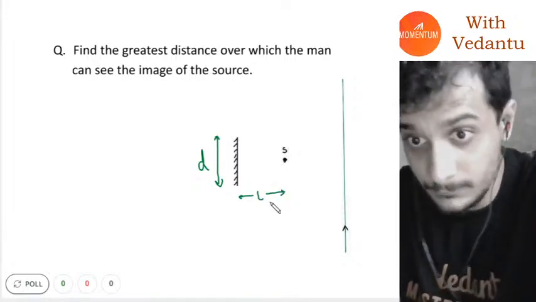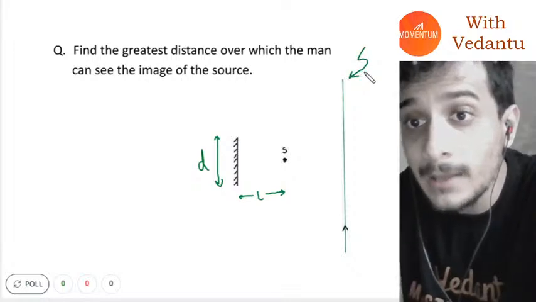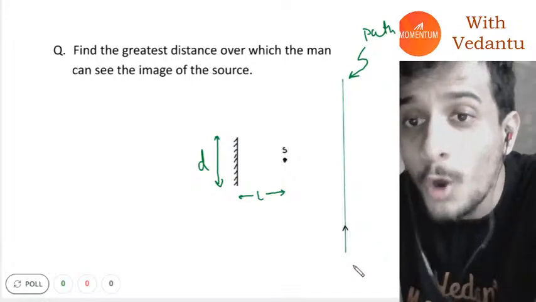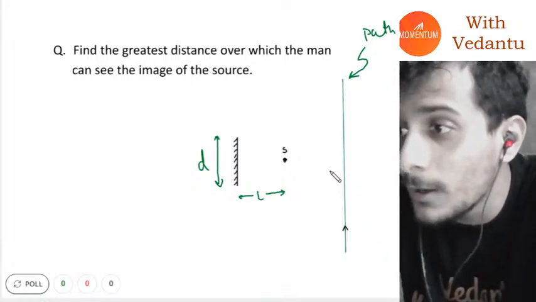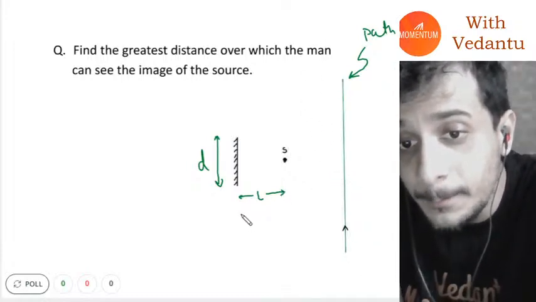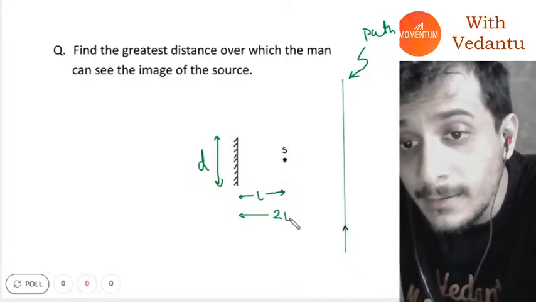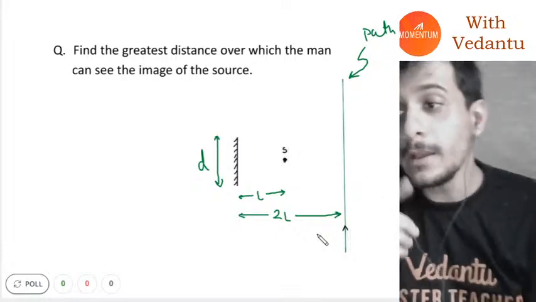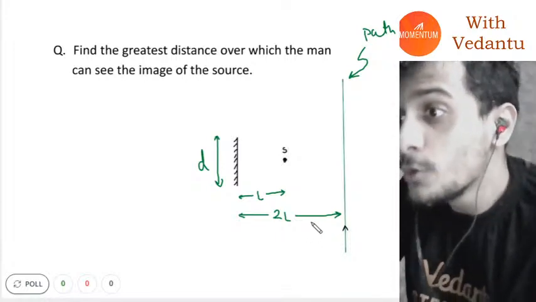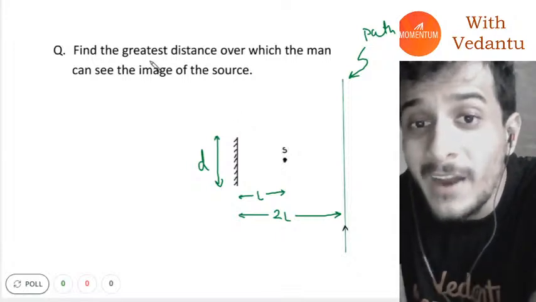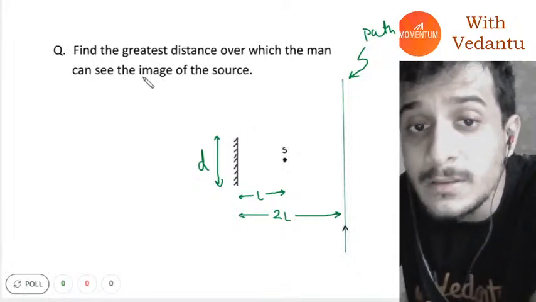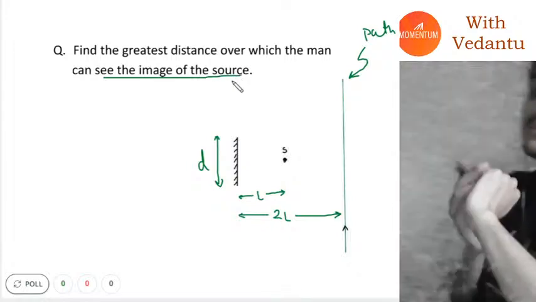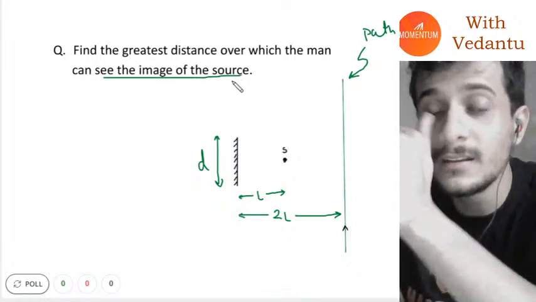Now also I have a path here, and a man is walking on this path. This path, by the way, is parallel to the mirror and is at a distance of 2L from the mirror. Okay guys, so now the question is, find the greatest distance over which the man can see the image of the source.